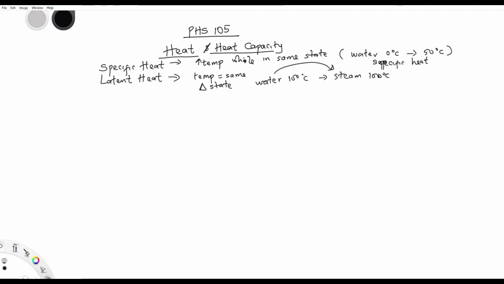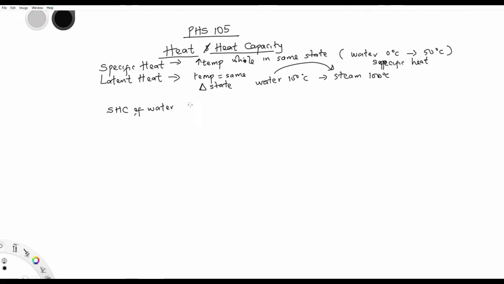You have to know the heat capacity of water. Though it might be provided in the exam, fine, but you have to know that of water. For the rest, you might be provided, but for water, you have to know it. So let's just quickly deal with that. Now, what is the specific heat capacity of water?